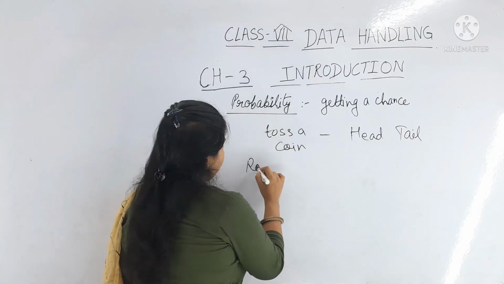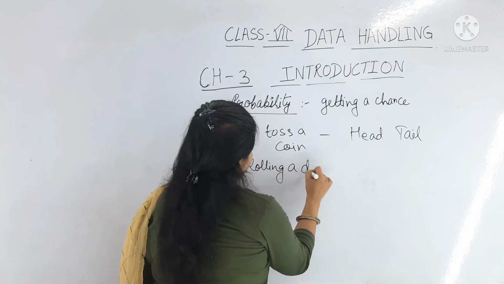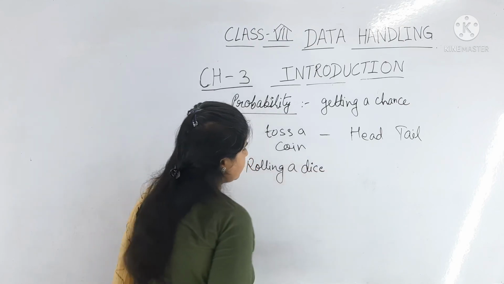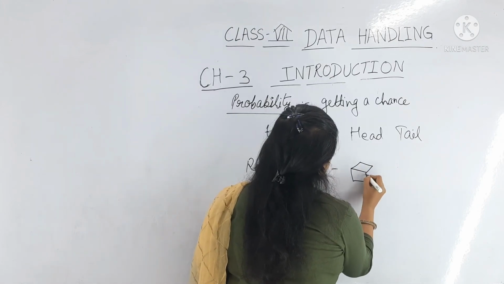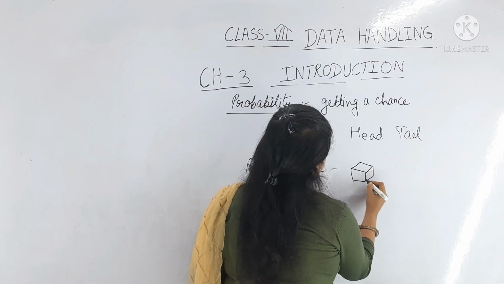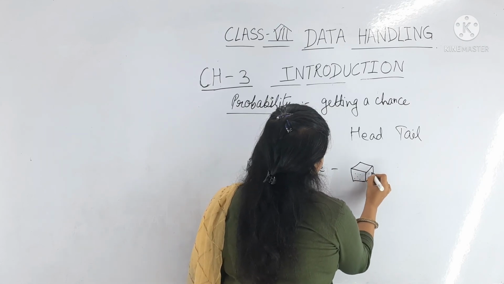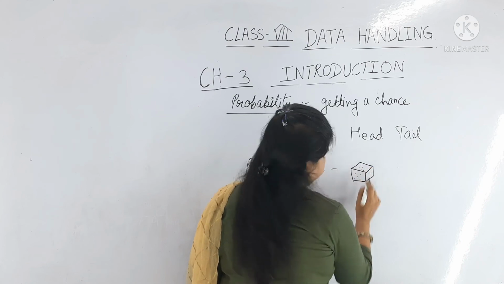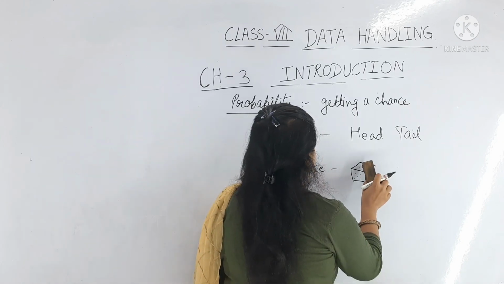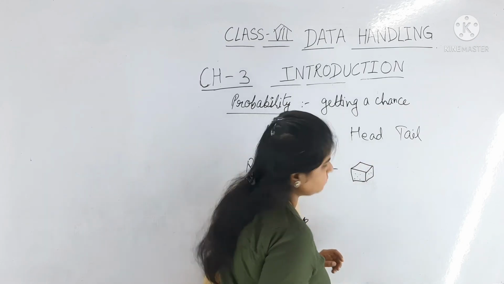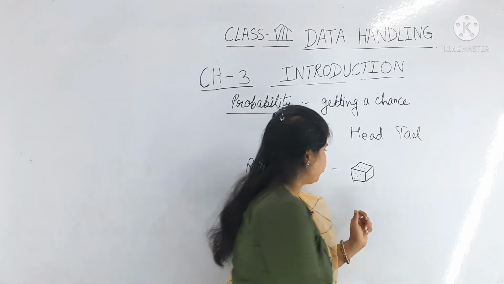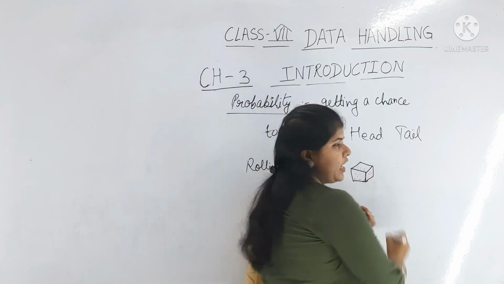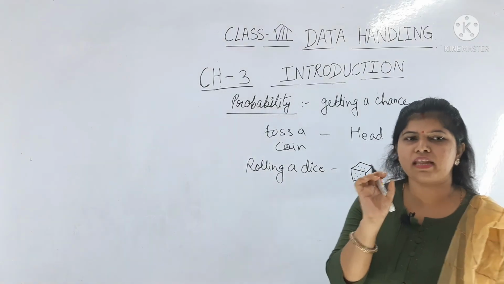For rolling a die, rolling a dice. We know we have dice like this. We have played the Ludo game also, they have a dice.